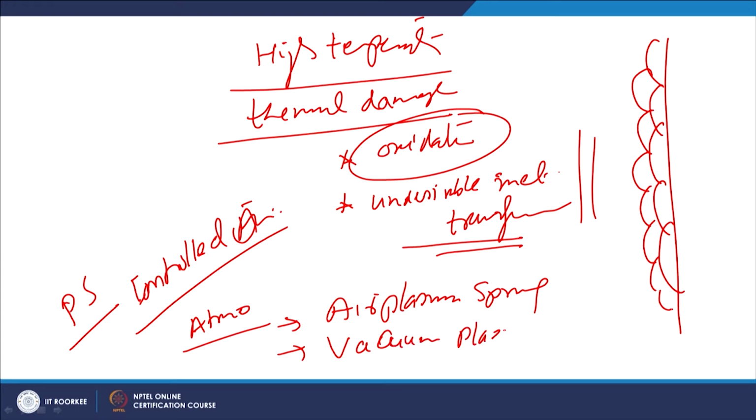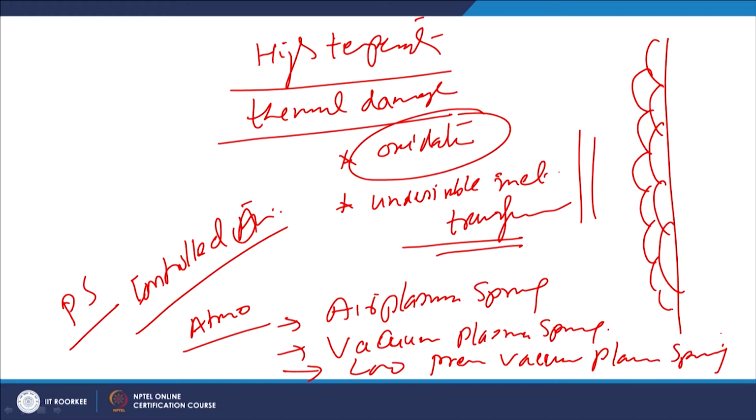vacuum plasma spray process. And when we fill in some low pressure gases, meaning when the spraying is carried out under somewhat low pressure conditions, then it is called low pressure plasma spray process.